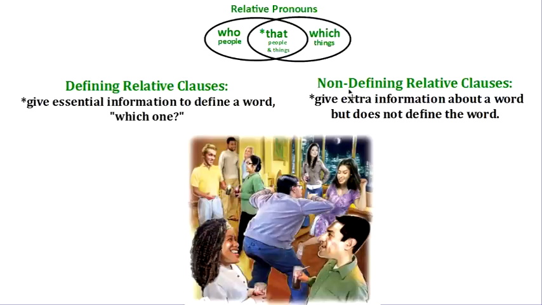The other type we have is a non-defining relative clause. And basically these give extra information about a word but does not define the word. Okay? So they're very different. This one's telling me which one specifically, defining relative clauses, and this one is just giving me extra information. It's not defining. So let's look at some examples of these.